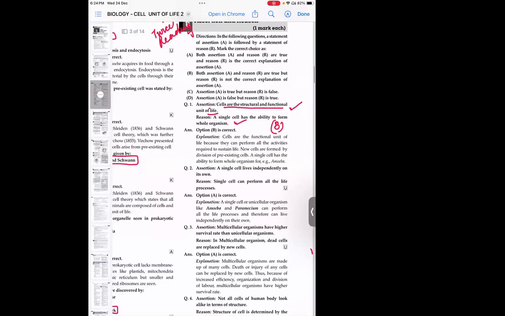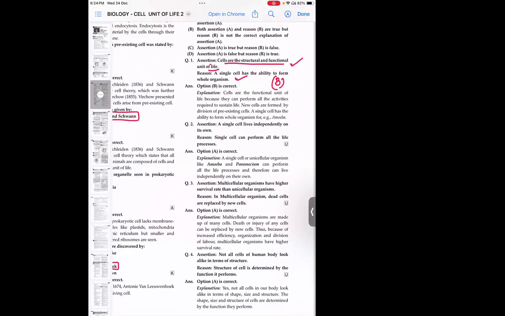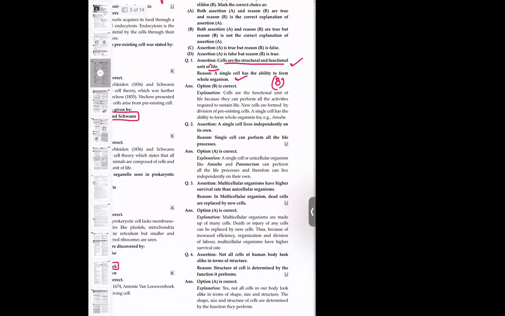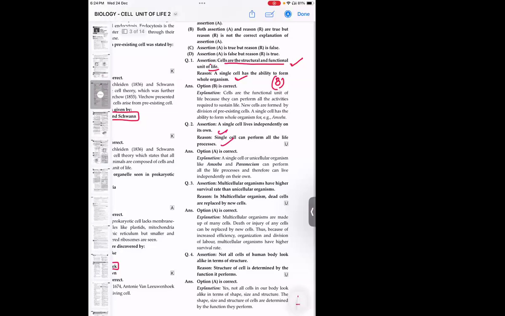Next one, assertion: a single cell lives independently on its own, which is correct. Then reason: a single cell can perform all the life processes, which is true. So both are correlated. That is why the answer is A here.